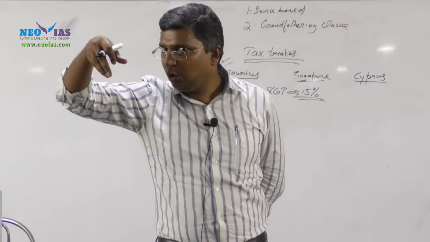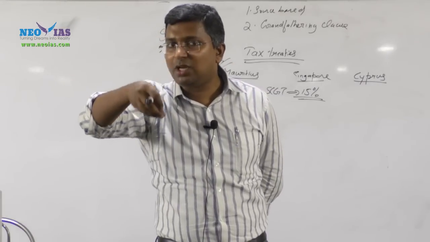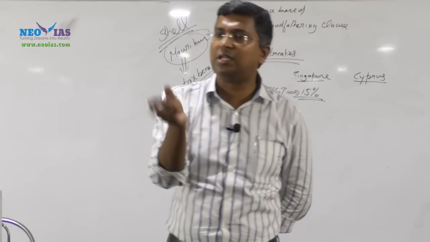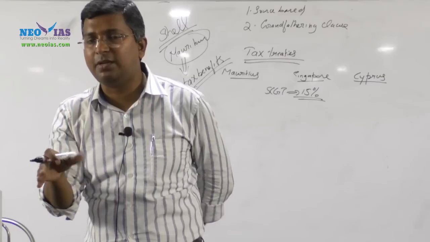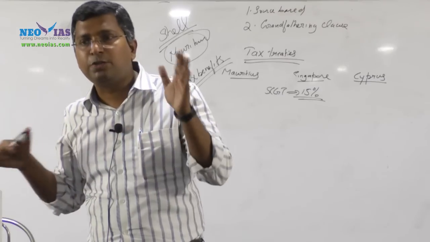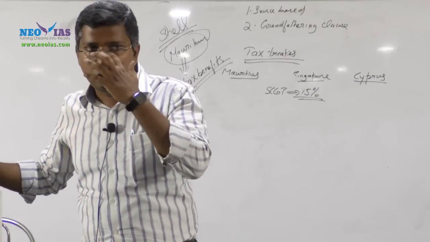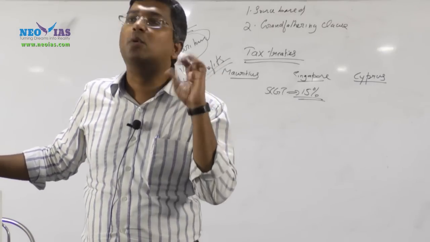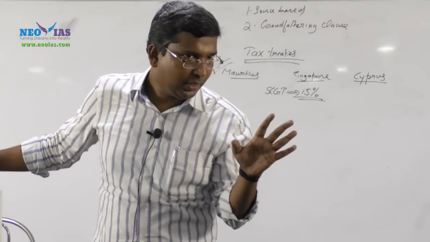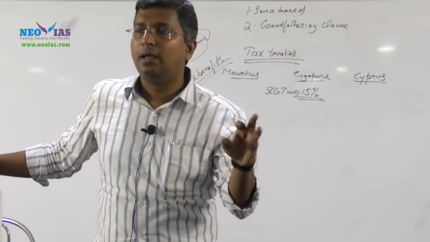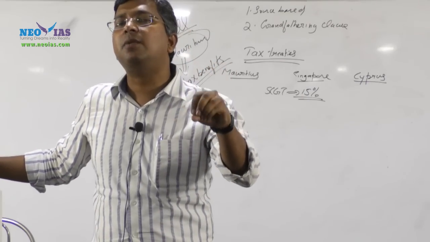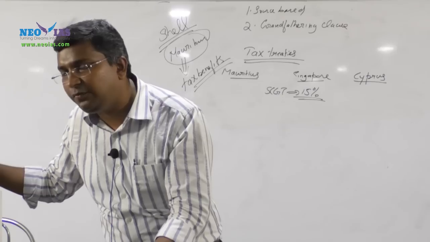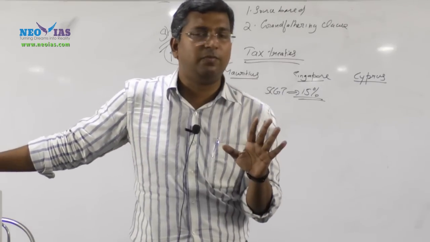But I told you, this amendment, source based taxation, started from 1st April 2017. So once we shifted to source based taxation, in order to make the investors happy, the Indian government guaranteed one more thing: for investors from these countries, the short-term capital gains tax will be half of the prevailing tax. The prevailing tax is 15%, half is 7.5%.